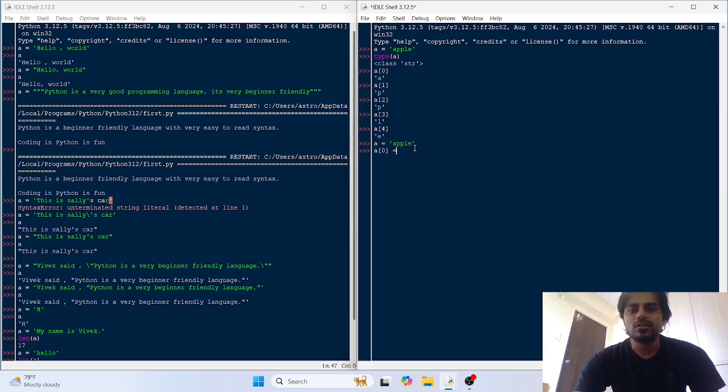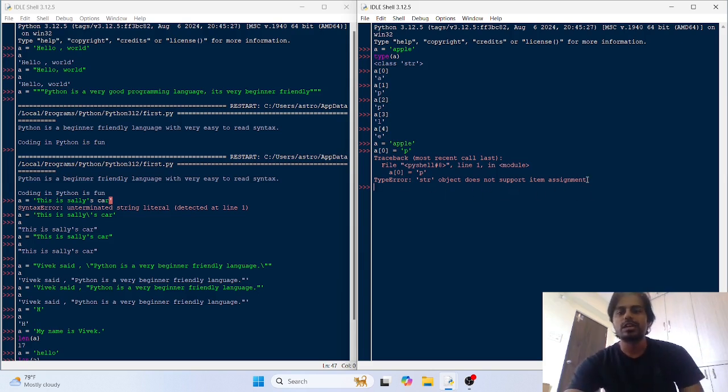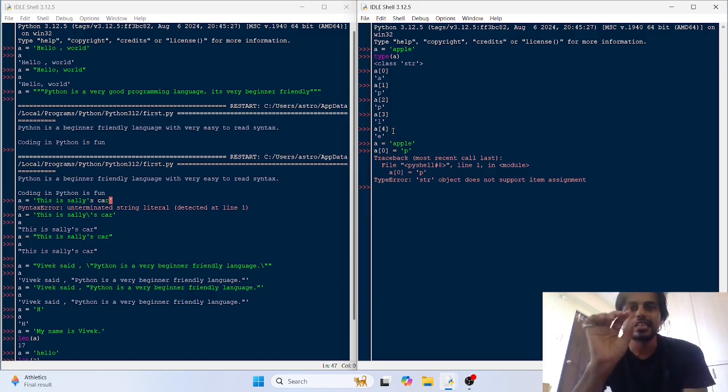If we assign it to, suppose, P, it would throw an error, a type error: str object does not support item assignment. So what I said, string is an immutable object. You can't change its character.